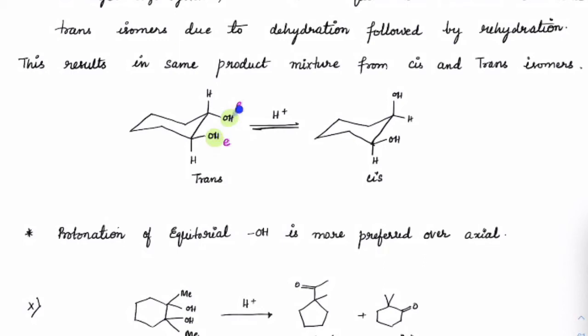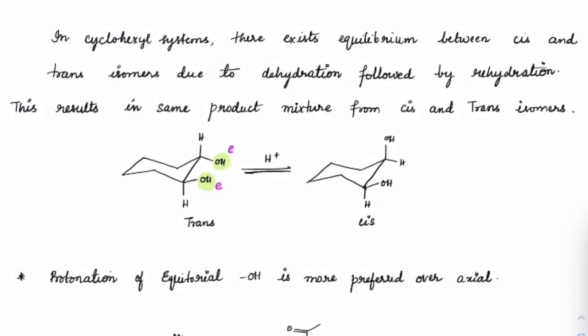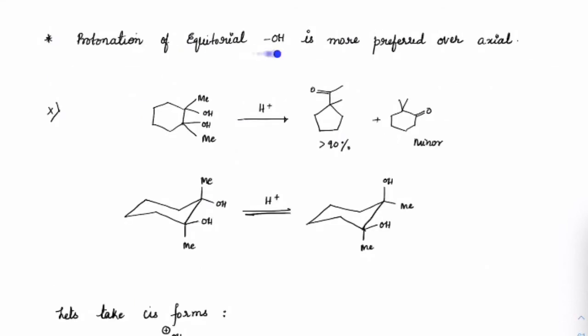So always think in terms of the trans form and then do the reaction. Or even if you see the cis form, always prefer the reaction for the major product on the equatorial position. So from here do the protonation step first. Check this: protonation of equatorial OH is always more preferred over axial.